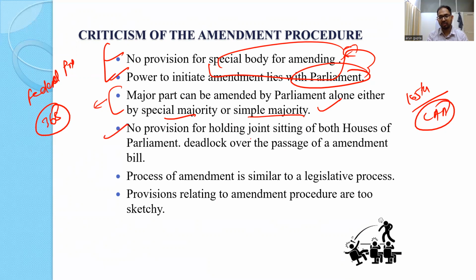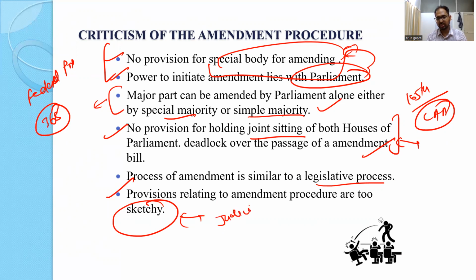Then there is no provision for holding a joint sitting for the amendment. So this can be a criticism also, or this cannot be a criticism. It is also a positive thing that a hastily passed bill cannot be, right? Then the process of amendment is similar to legislative procedure, a very simple process in most of the cases, and sometimes it is too sketchy, right? Too sketchy means sometimes, a lot of times, not only sometimes, it goes to the judiciary.